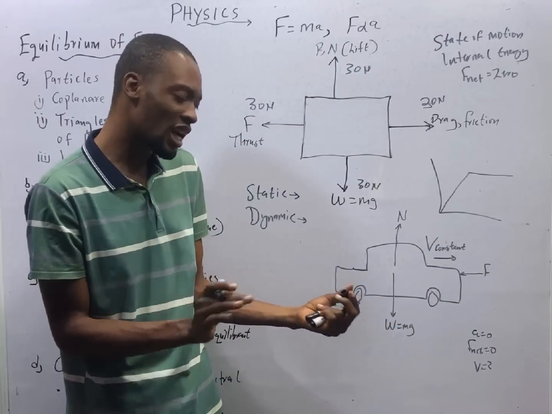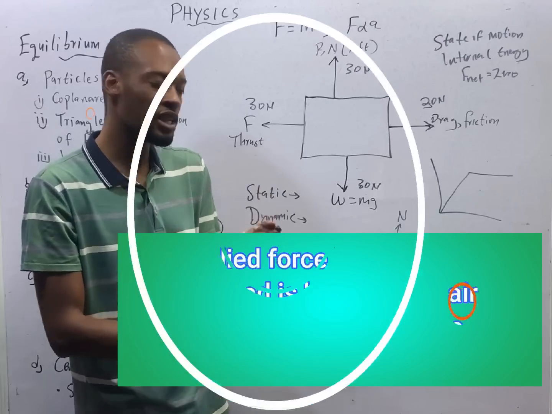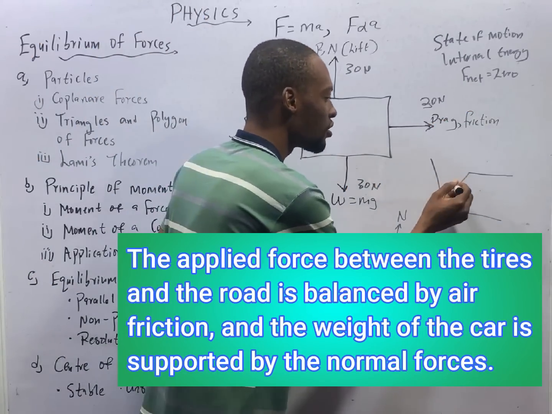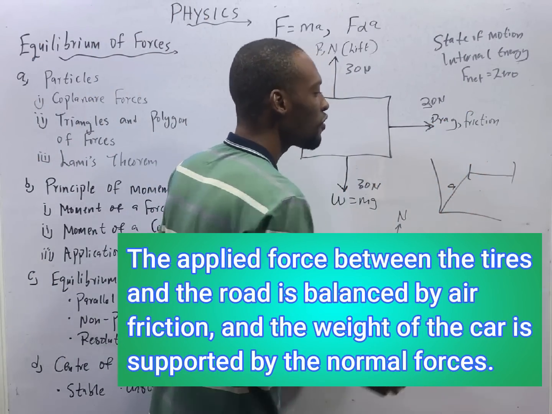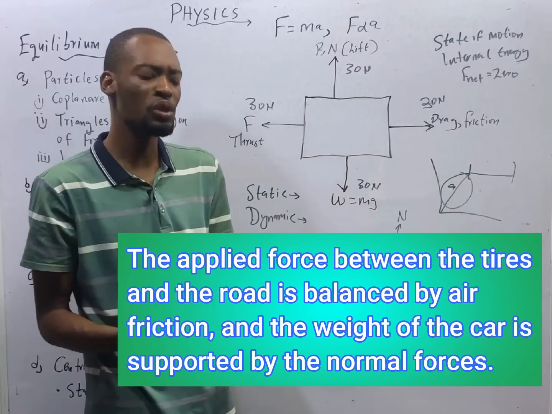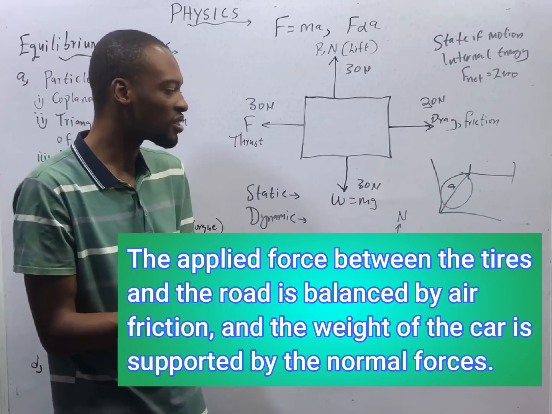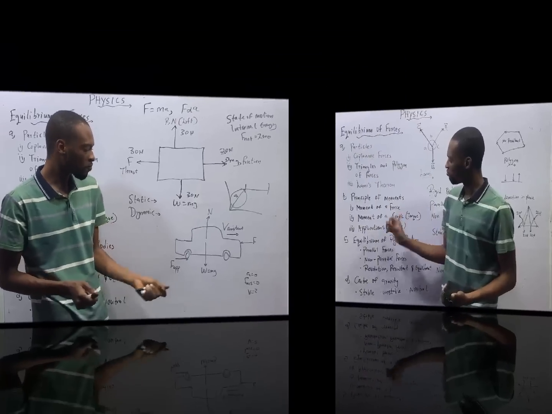If you didn't get anything I explained, know that for dynamic equilibrium, the car is not accelerating because from here to here is acceleration. Here is velocity. So for dynamic equilibrium, acceleration doesn't exist. It is 0. Acceleration will only exist in physics if velocity is changing, because acceleration is change in velocity.